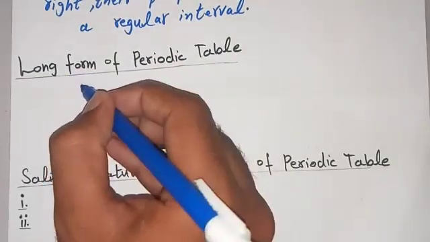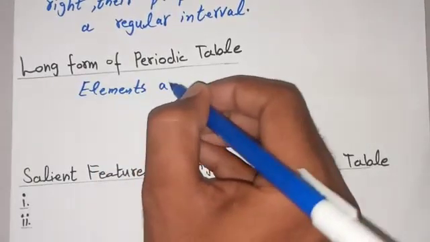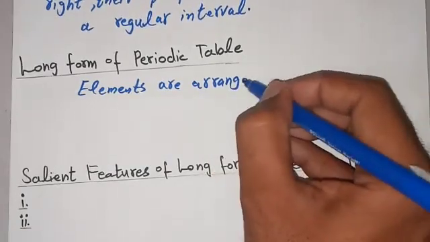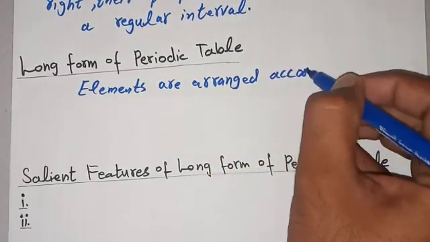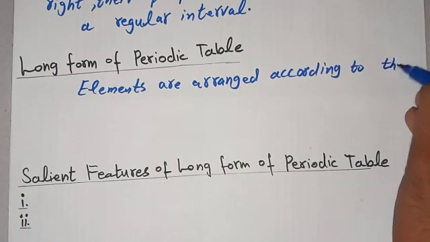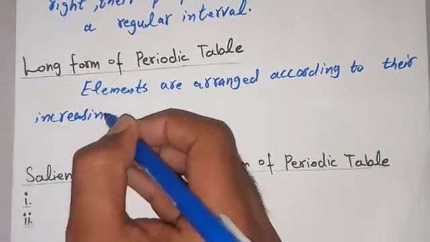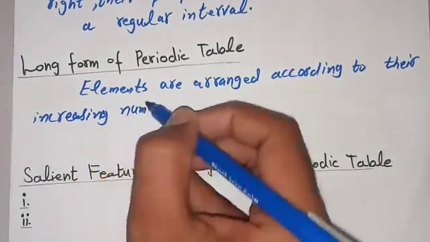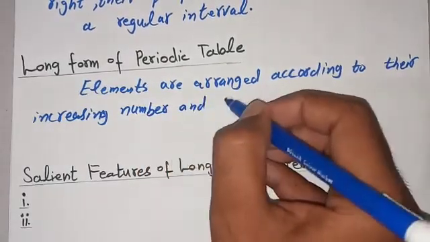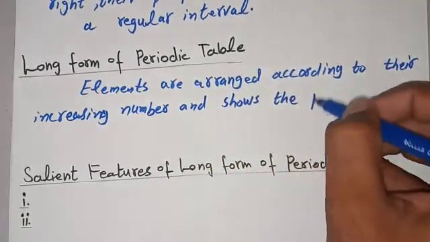So the elements are arranged according to their increasing atomic number and these elements show periodicity.